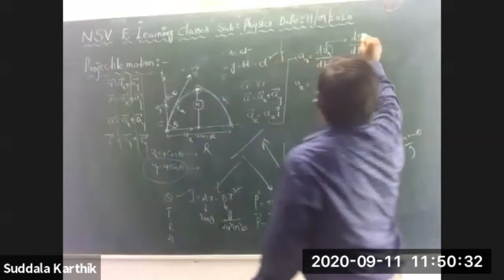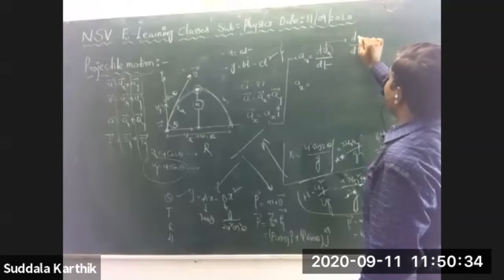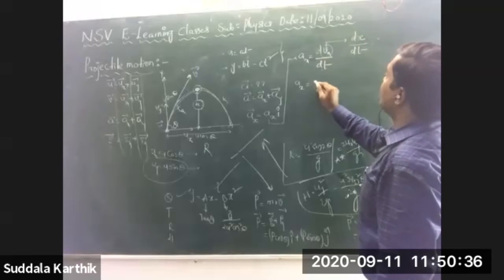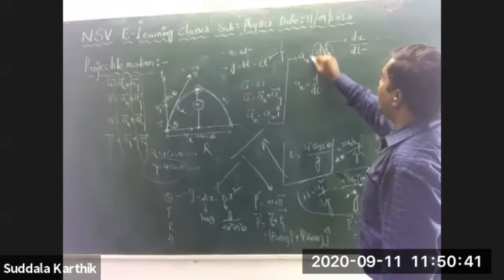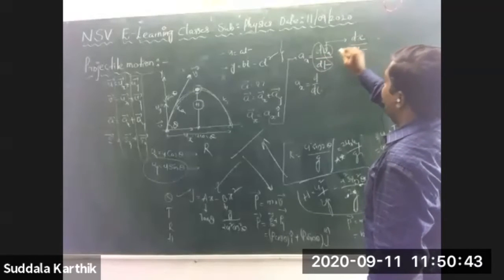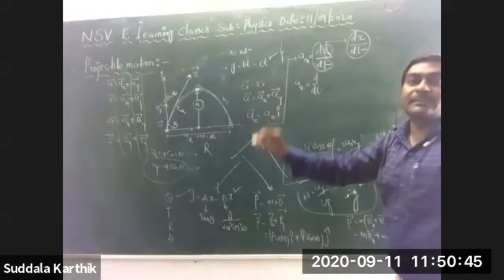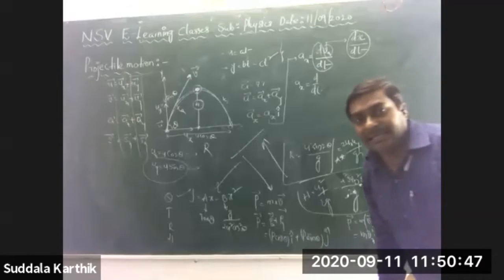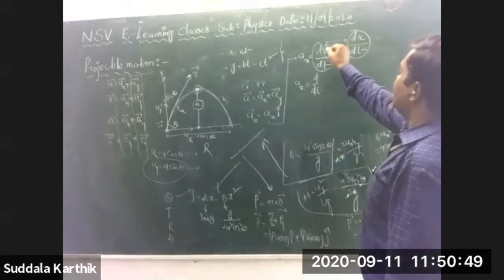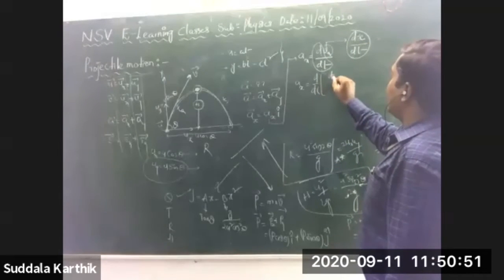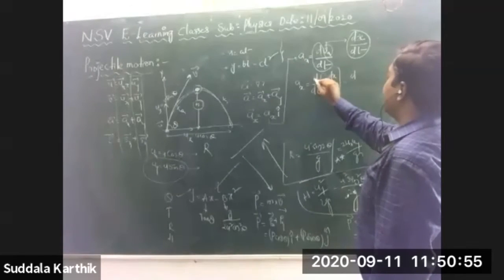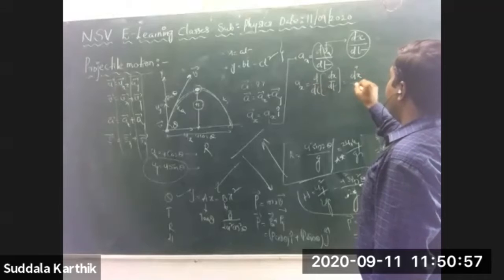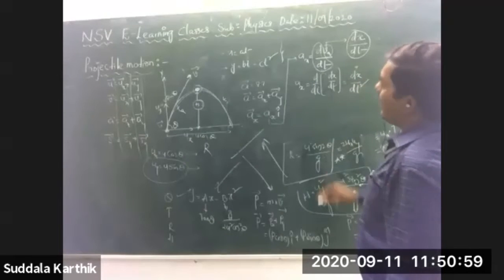So instead of sx you can write x. So d by dt is as usual, but vx is nothing but dx by dt. I am substituting this here, so d square x by dt square.